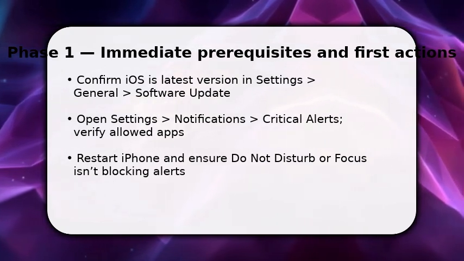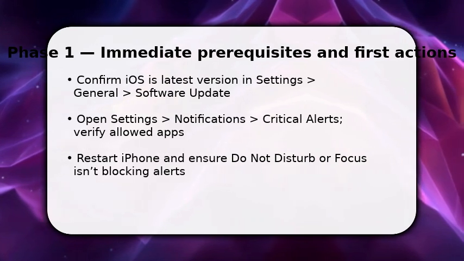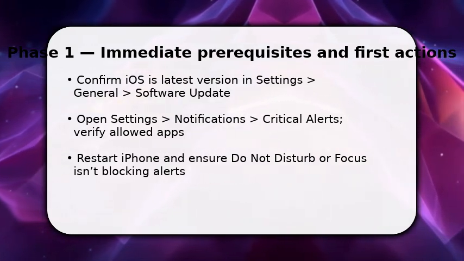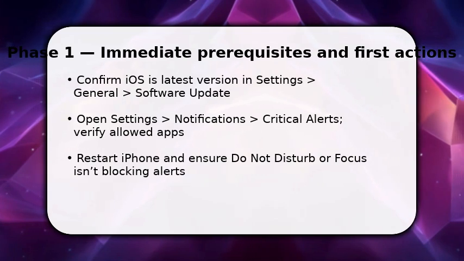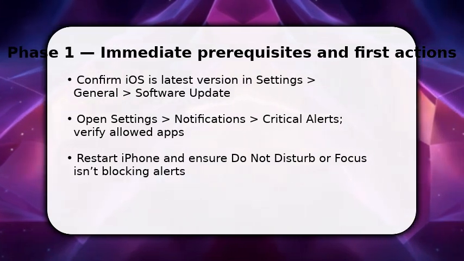If an app isn't listed, reinstall it. That often restores its critical alert entitlement. These steps prepare the device for deeper fixes. Now you handle the complex middle steps.